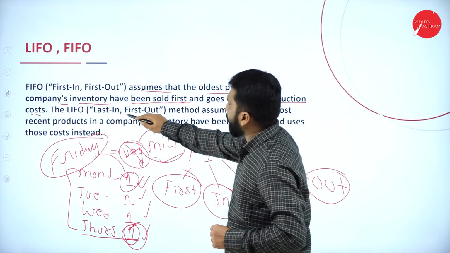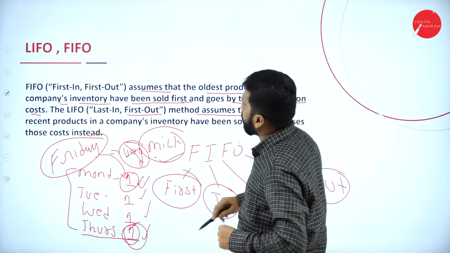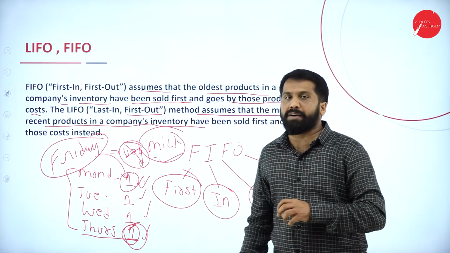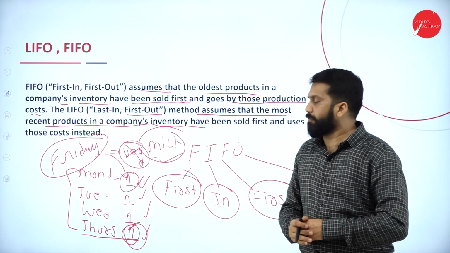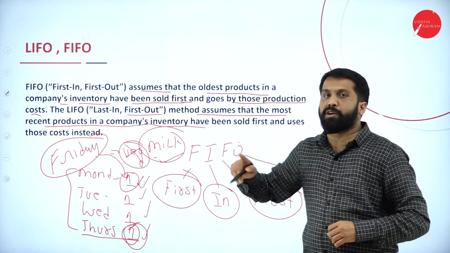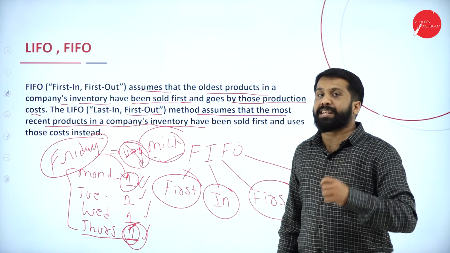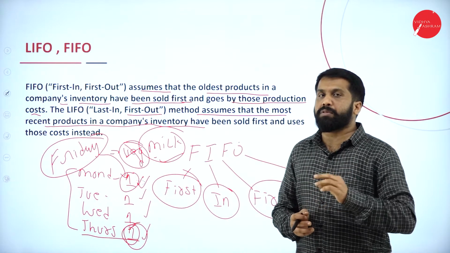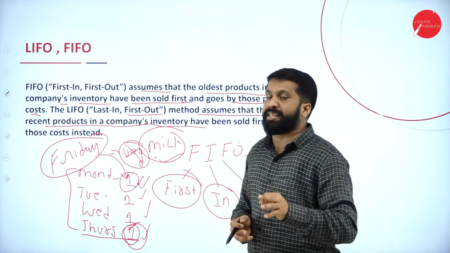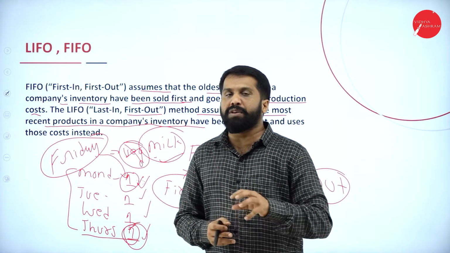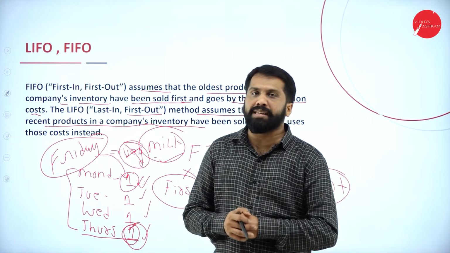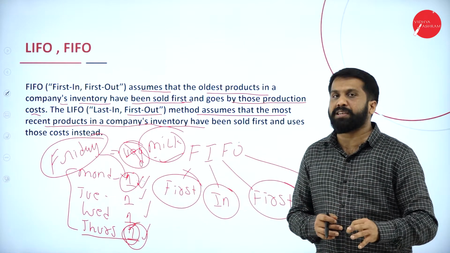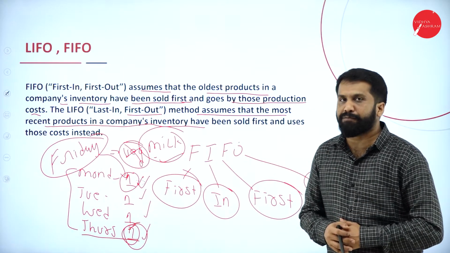The LIFO, last in, first out method assumes that the most recent product in the company's inventory is sold first. Whatever I have explained for FIFO, the reverse is LIFO. It will start with the last one, but it will not apply for milk. It will apply for technological things, like for example your mobile phones and televisions. You will not go for the old one. Always you will buy the latest one. So LIFO will apply for any technological things. These are the examples as well as the explanation for LIFO as well as FIFO.